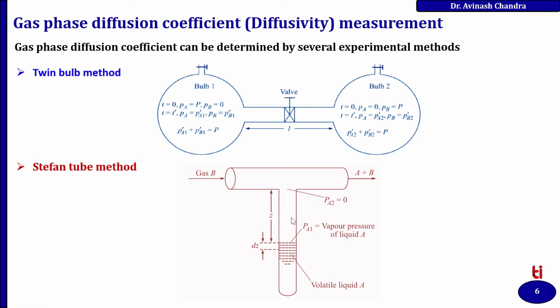In this method, one gas is passing through this tube, which has the shape of the capital letter T of English. There is some volatile liquid having some height in this particular tube. As the gas passes from here to here, the stagnant film of the vapor will diffuse into the gas and it will be measured.